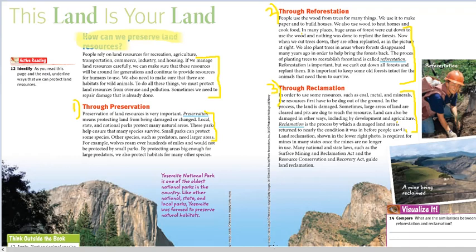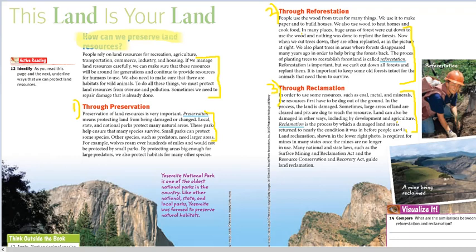As well, land can be damaged by mining, development and agriculture, so we should go through the third procedure, which is reclamation. It's the process by which damaged land area is returned to the condition or almost the condition it was in before people used it. You should know that many national and state laws guide land reclamation.